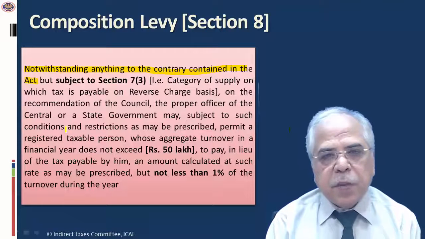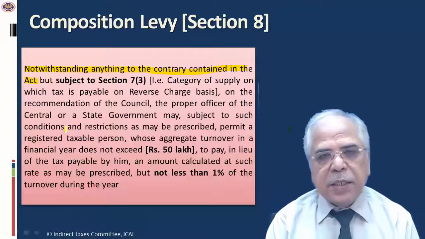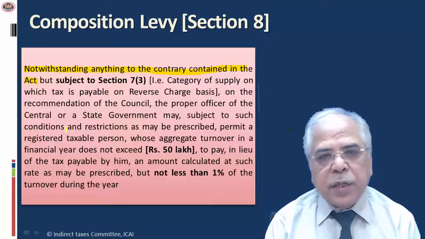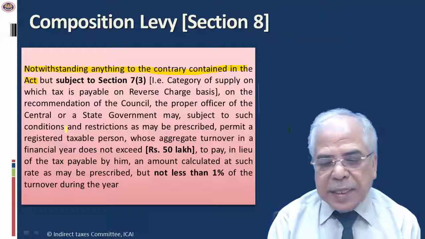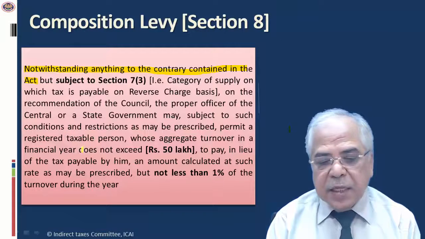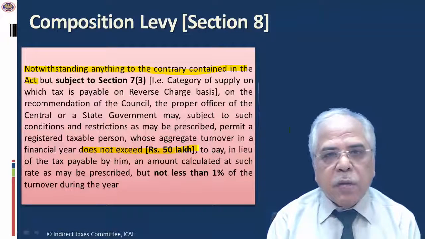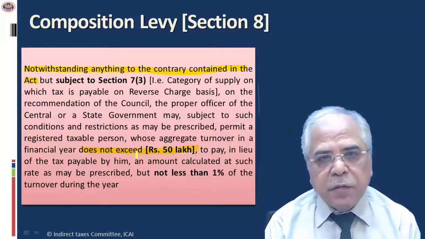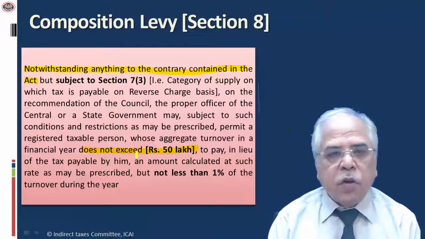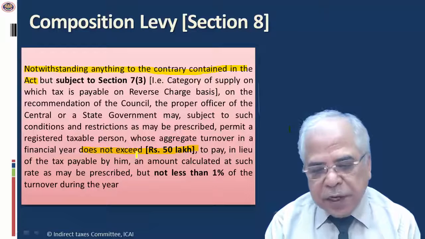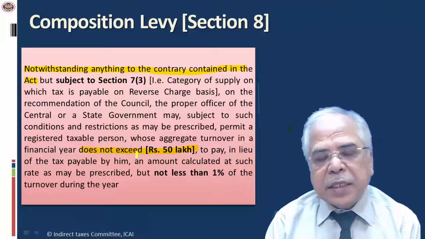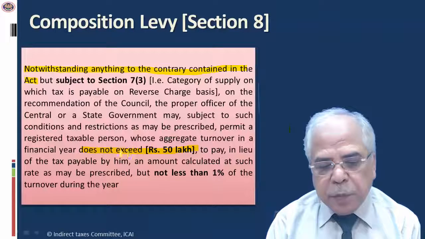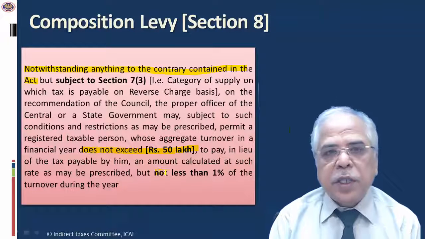Another condition prescribed under this section is that the person who intends to opt for the composition levy, his turnover shall not exceed 50 lakhs in a financial year. What I am talking about is aggregate turnover, the term which has been used in this section, and we will go to the definition because this term has been defined in section 2 and it has been prescribed in the law that the tax shall not be less than 1% of the turnover during the year.